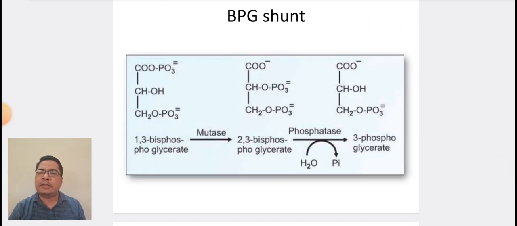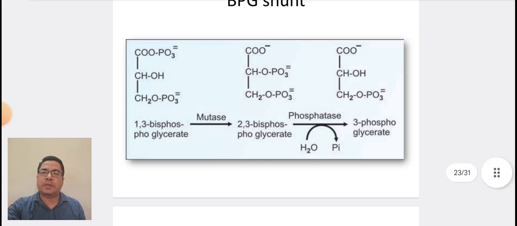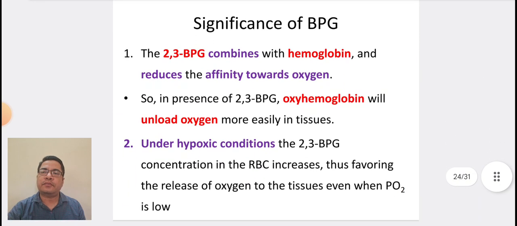In this diagram, we can see the BPG shunt where 1,3 bisphosphoglycerate is converted to 2,3 bisphosphoglycerate with the help of enzyme mutase. Then this 2,3 bisphosphoglycerate is converted into 3 phosphoglycerate with the help of enzyme phosphatase. The 2,3-BPG combines with hemoglobin and reduces the affinity towards oxygen. So, in the presence of 2,3-BPG, oxyhemoglobin will unload oxygen more easily into the tissues.